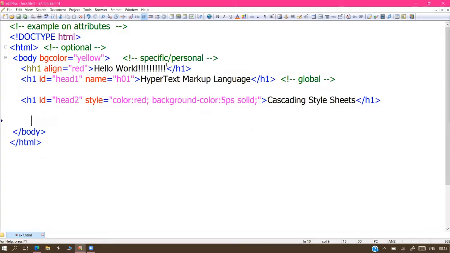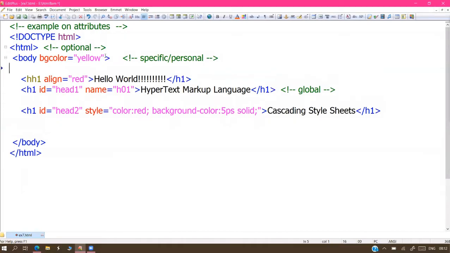Now here I'm writing a small onload event. Whenever my page is loading, or whenever users open my page, I want to display a small welcome message to the user. Is it possible, sir? Yes, it's possible. Coming to the body tag, onload. What is the meaning? While loading of the web page. Onload is nothing but while loading of the web page.